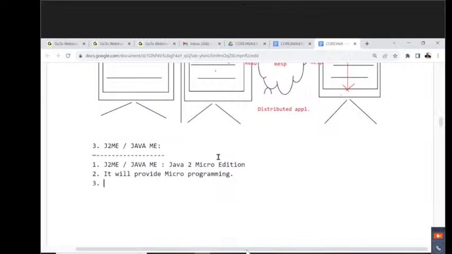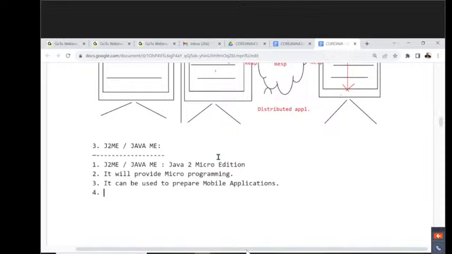Similarly, by using this micro programming, we will provide mobile-based applications. It can be used to prepare mobile-based applications or simply mobile applications. What is this mobile application actually?